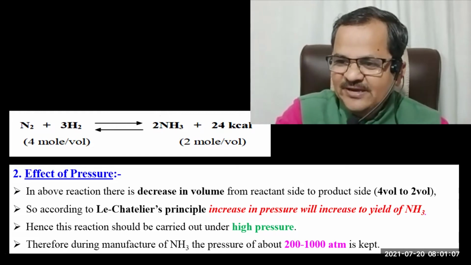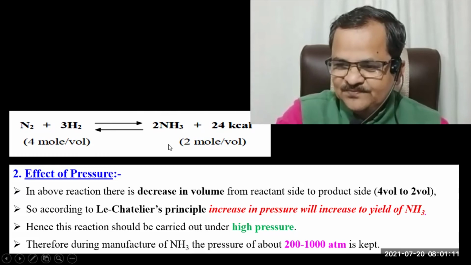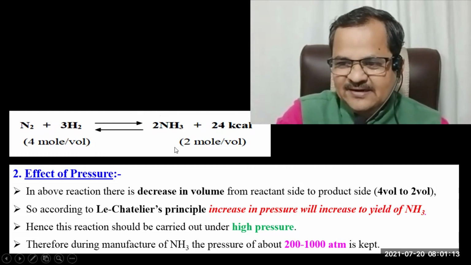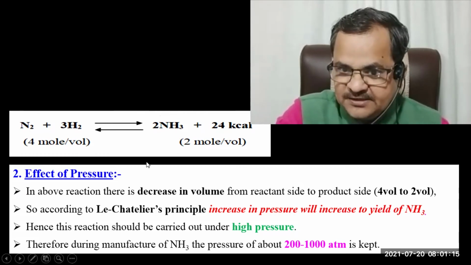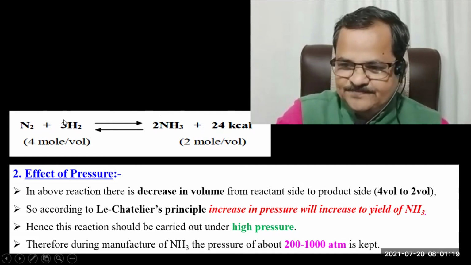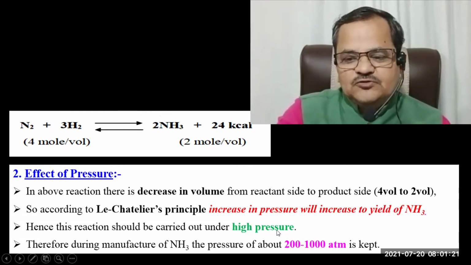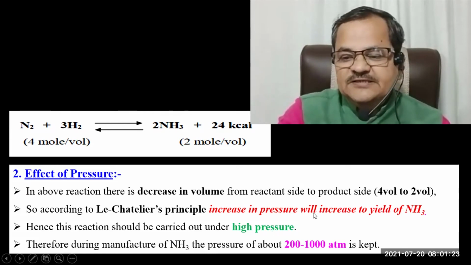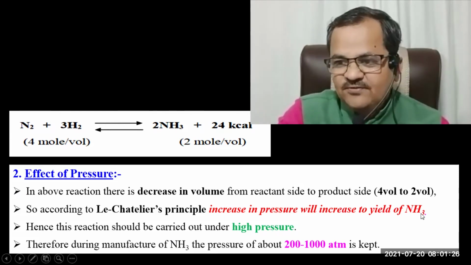What is our aim here? We want maximum NH3. This is the product. We want this one. That's why, if you want this, you have to increase the pressure. So here, an increase in pressure will increase the yield of NH3.